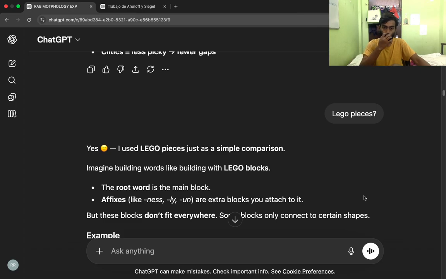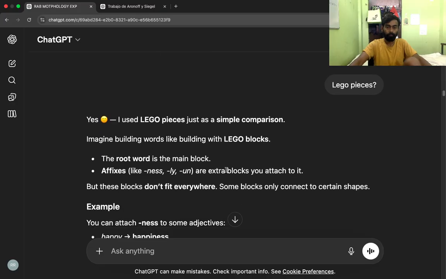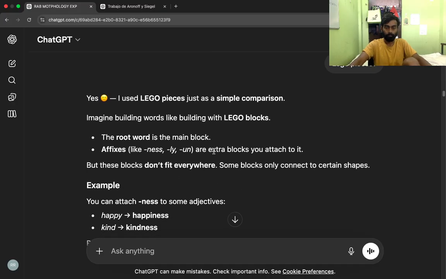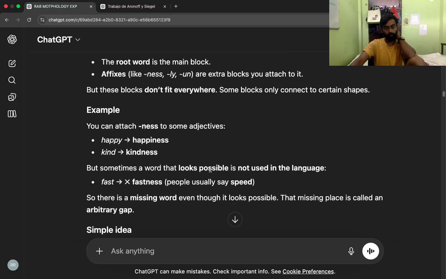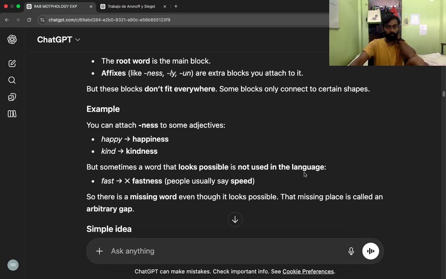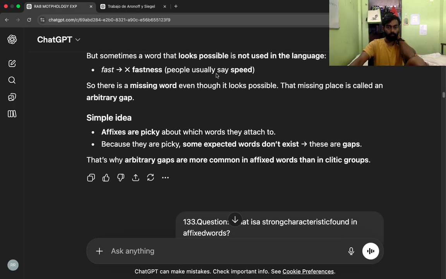I use Lego pieces just as a simple comparison. Imagine building words like building with Lego blocks. The root word is the main block. Affixes, like -ness, -ly, are extra blocks you attach to it, but these blocks don't fit everywhere. Some blocks only connect to certain shapes. Example, you can attach -ness to some adjectives. Happy, happiness. Kind, kindness. But sometimes a word that looks possible is not used in the language. Fast, fastness. People usually say speed, so there is a missing word even though it looks possible. That missing place is called an arbitrary gap.